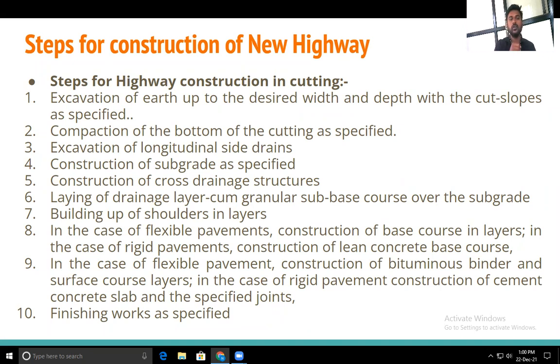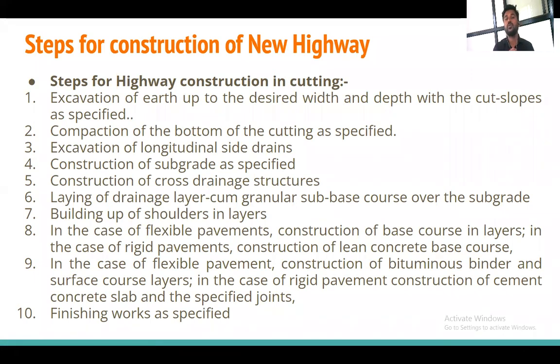Okay, then excavate the longitudinal side drain. After the compaction, what do we have to go for? Side drains. We need to construct the side drains. Then the construction of the subgrade as per the specification, whatever the specified subgrade thickness, subgrade material, and coarse aggregate with their gradings. Okay, what size of the aggregate should be used? We have to take all that and construct the subbase, subgrade course.